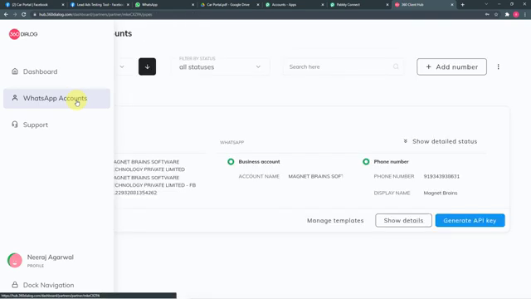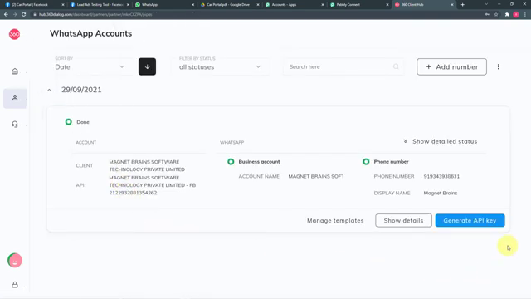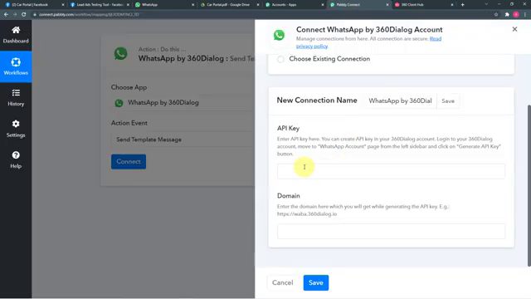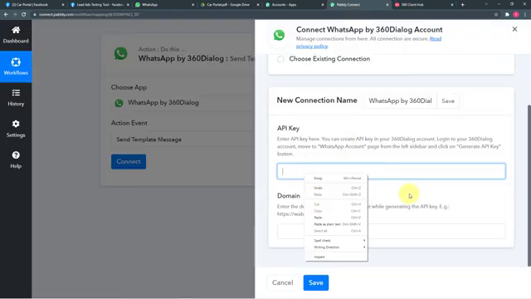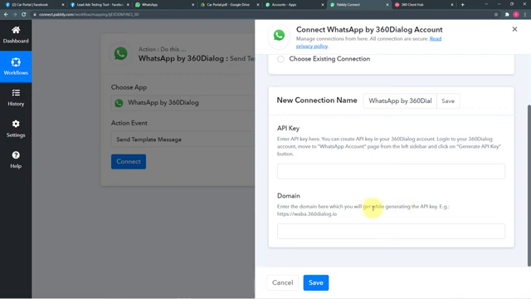Okay, and from this page you have to click on this generate API key button. By clicking on this, you can get your own key. You have to copy that API key and paste it here in Pabbly Connect in this field like this. Okay, and while generating the API key, you will also get the domain name, which will look like this link. You can copy this link and paste it here in this field, right?